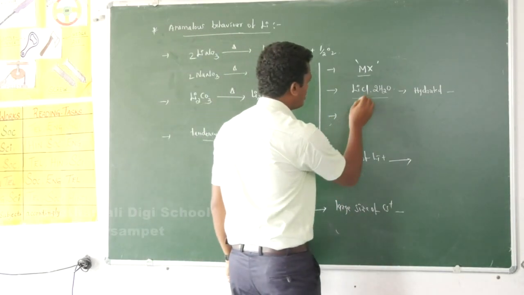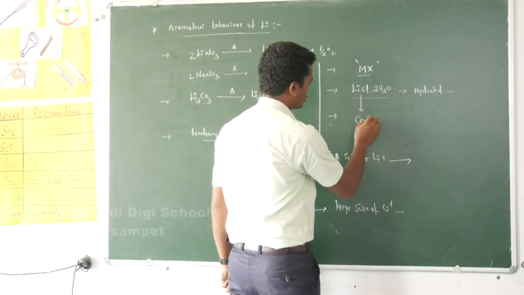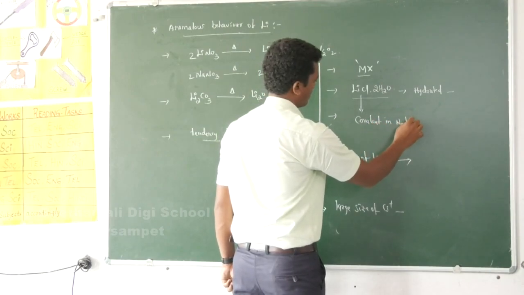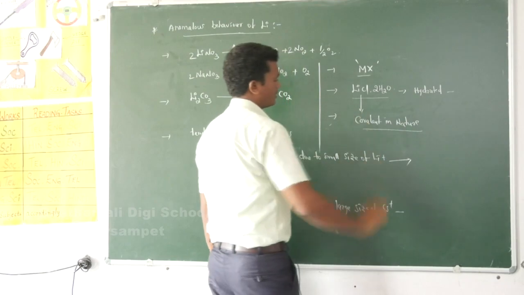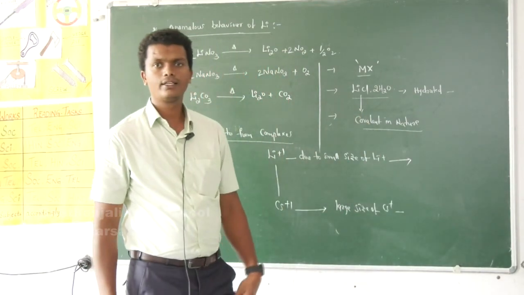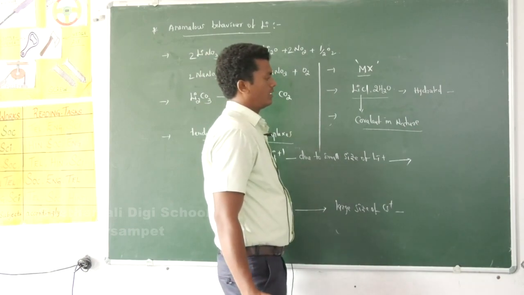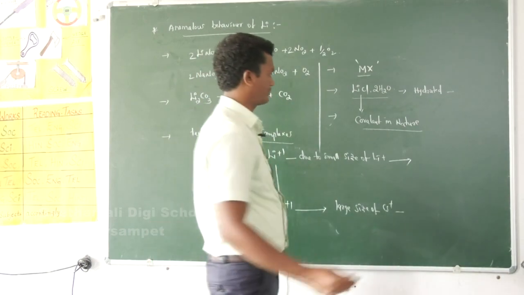Next, lithium halides are covalent in nature. Due to its high polarizing power, lithium chloride is more covalent in nature.